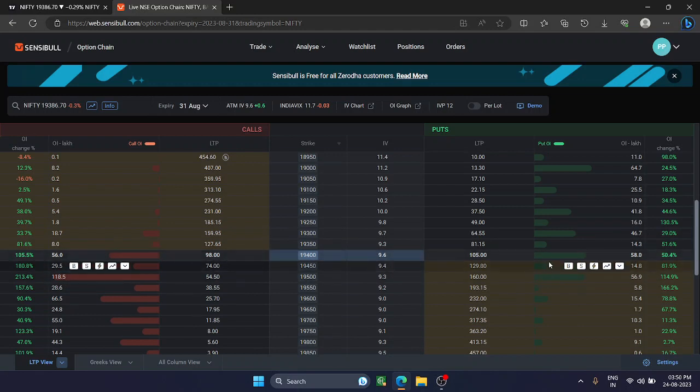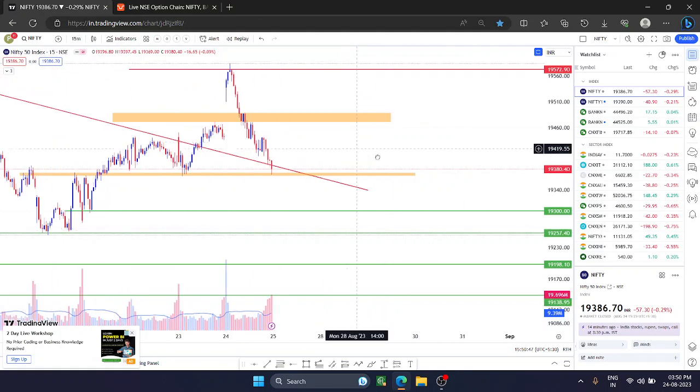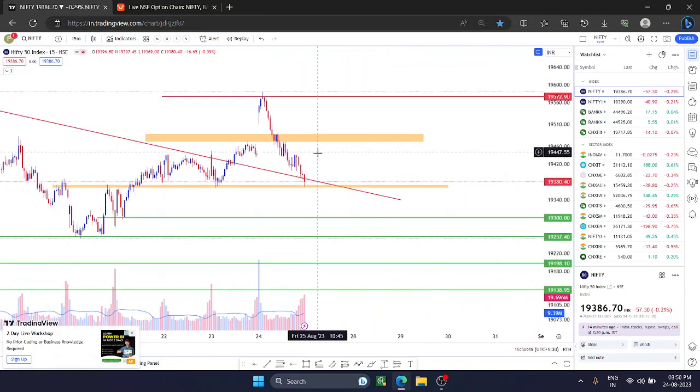We will see the option chain. If you have, you can find that in any trading platform, Upstox or Zerodha; you will find option chain data over there. So you will see whether any changes are going on over there or not. 19,300, 200, this is the main important area to watch out very carefully. Okay, so this is a simple analysis for Nifty.